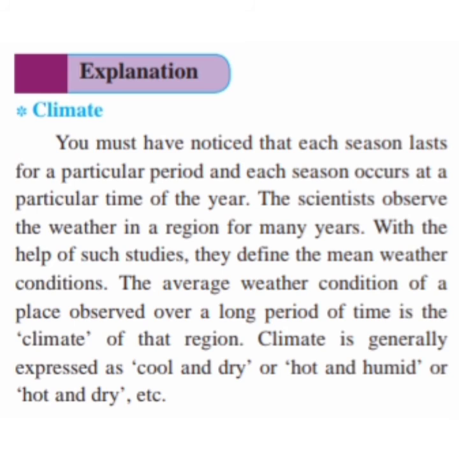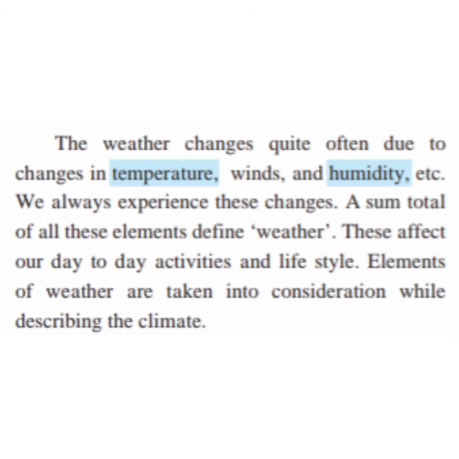Climate is generally expressed as cool and dry, or hot and humid, or hot and dry, etc. So the climate is expressed as cool and dry or hot and humid. Humid means there is a little bit of wetness in the climate, as well as heat. So that is why we say hot and humid or hot and dry. Now let us see the next paragraph.